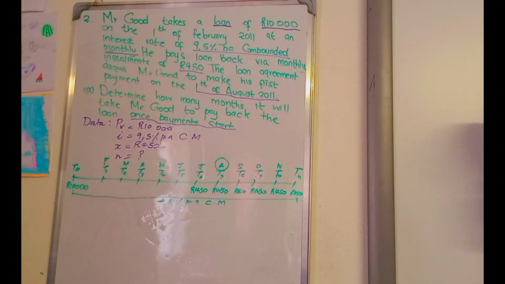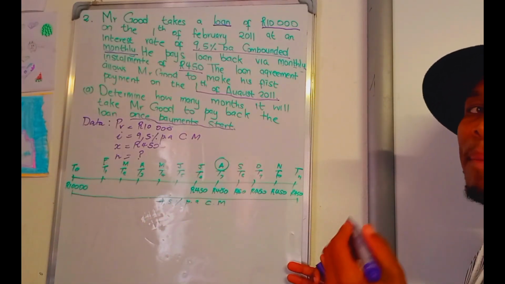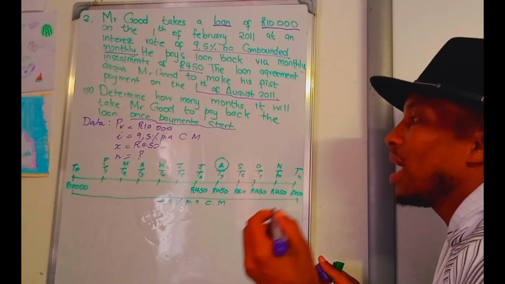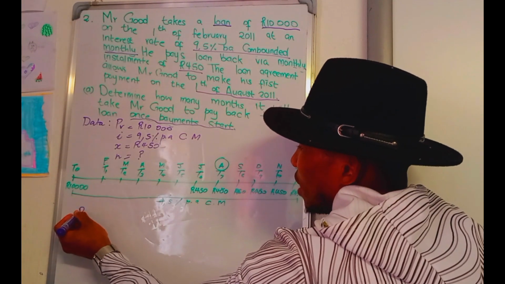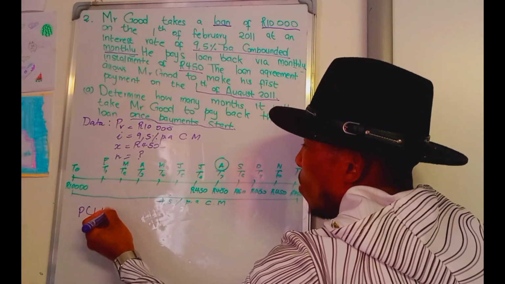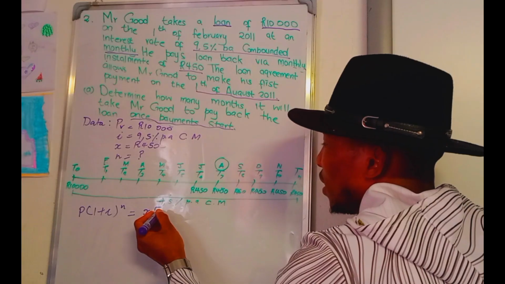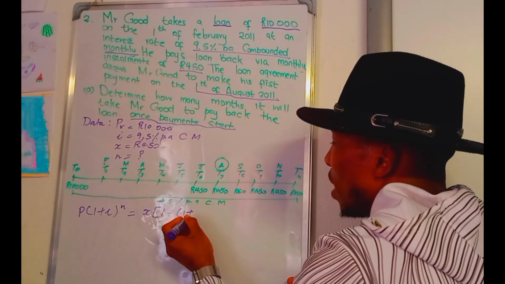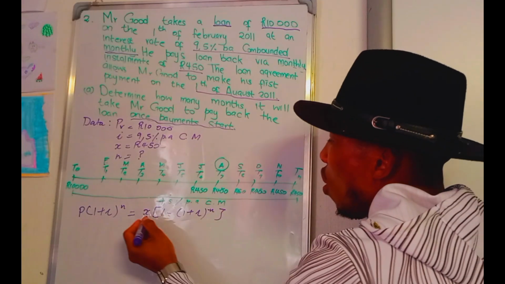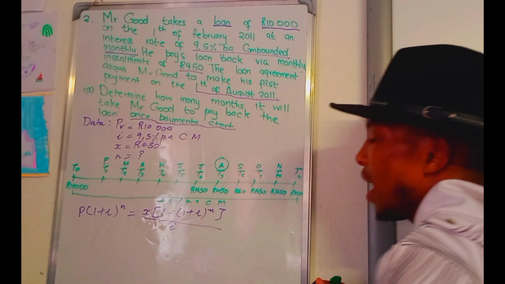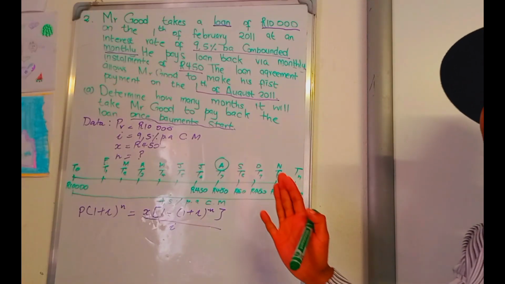All right, let's go. Then what you're going to do when I talk about the missing payment is very important to put on your mind that when you're going to look at the missing payment, you're just going to look at this formula. This formula is the formula that we use when you're talking about a missing payment. If someone misses a payment, the loan is going to accumulate with the interest as well as the number of payments that he missed.